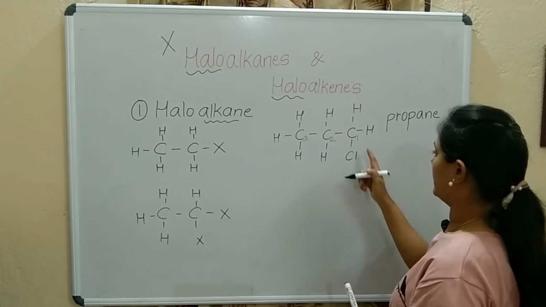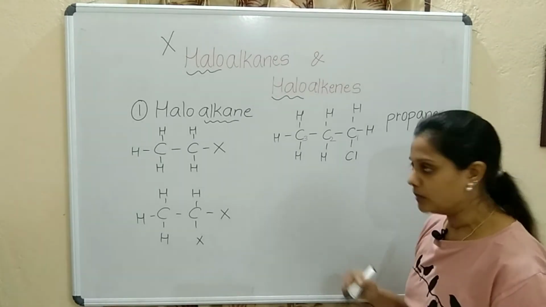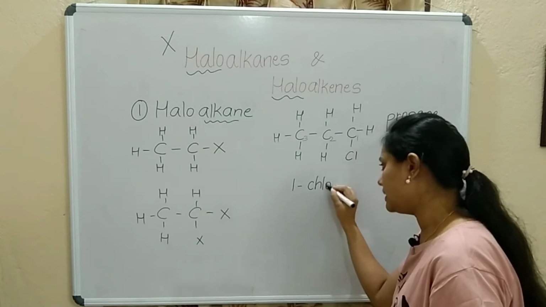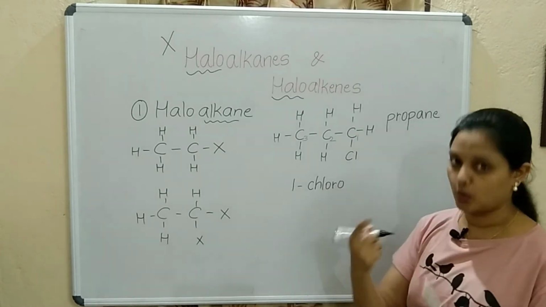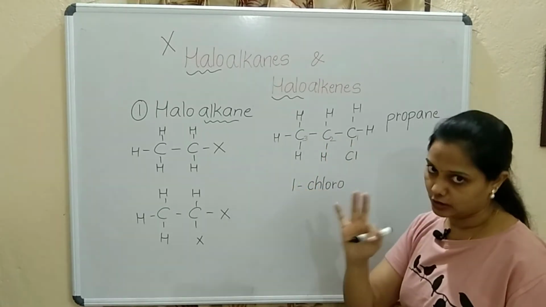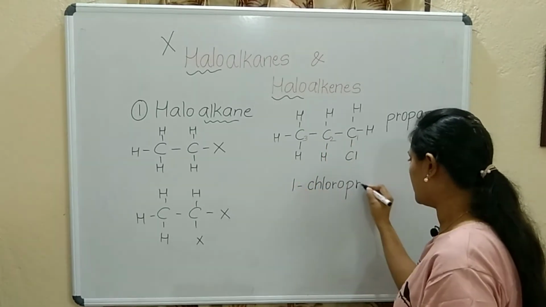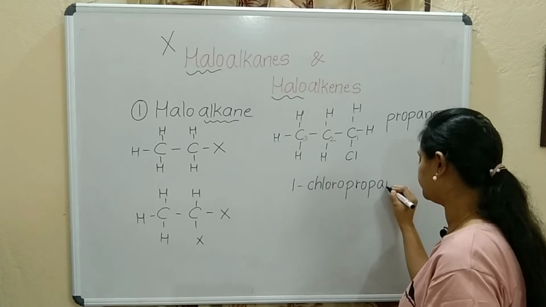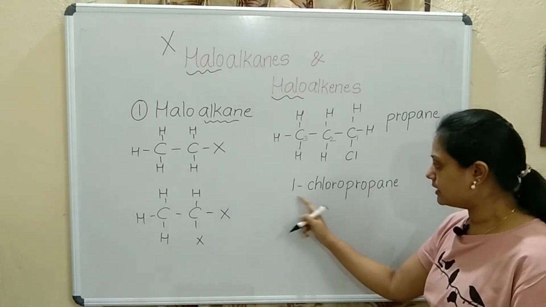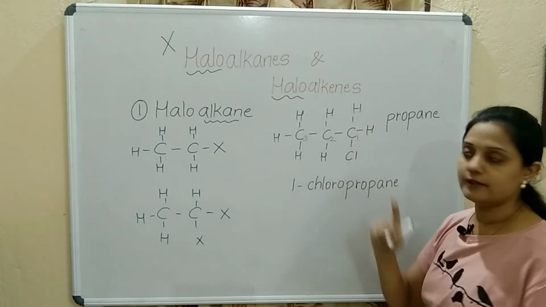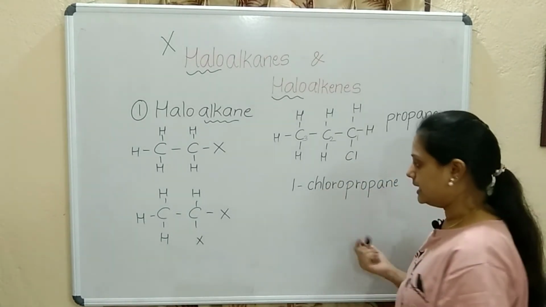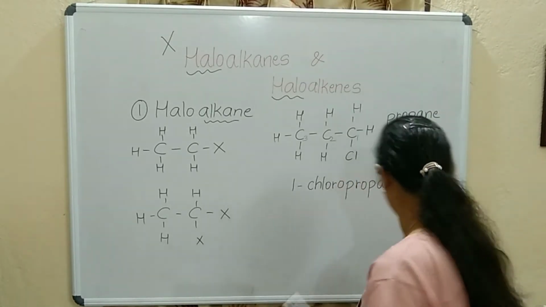So how will I write the name now? 1-chloro, because chlorine is attached. How many carbon atoms? 3. So it is 1-chloropropane. Why 1-chloro? Because chlorine is attached to the first carbon. So it is 1-chloropropane.